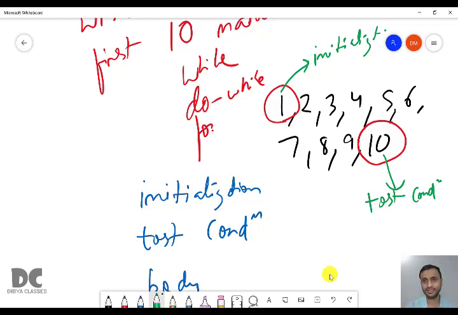First value is the initialization and the last value is the test condition. How to go from 1 to 2? You have to add +1. From 2 to 3, +1. From 3 to 4, +1. So you have to increase the value by 1 every time.